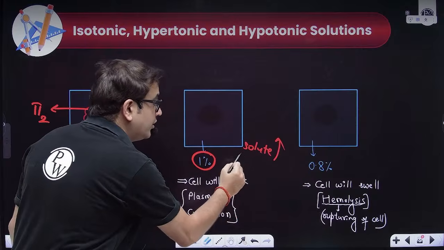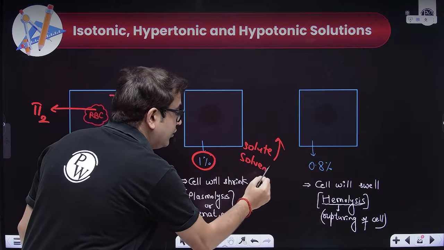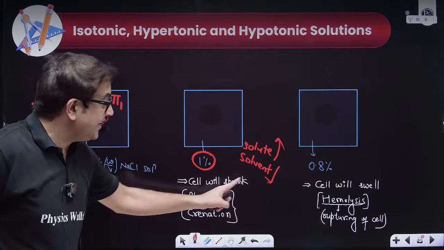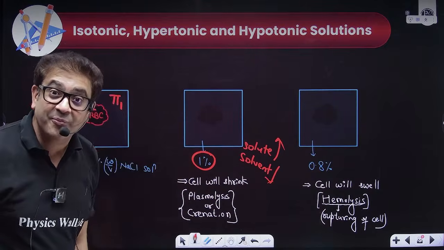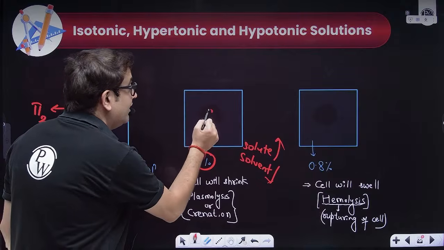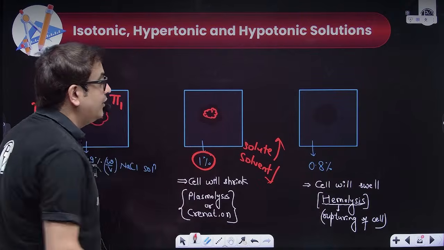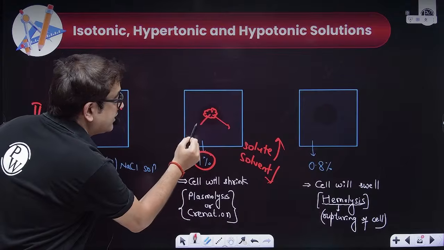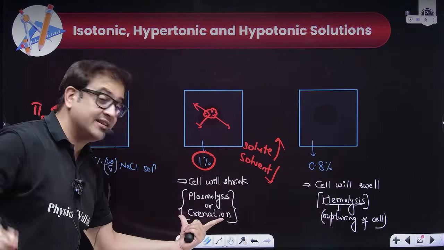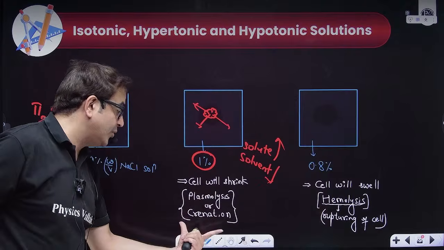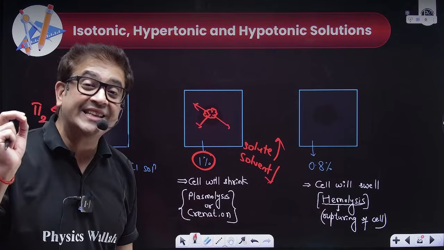Sir, if solute is more, that means solvent is less, and the solvent inside the red blood cell will be more. Therefore, solvent will flow out and the red blood cell will shrink. And this shrinking is biologically known as plasmolysis, or it is also known as crenation.